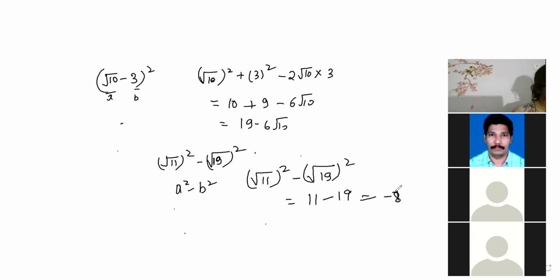Ready for next question? Correct, Vinit. Super Keshav. Question is: 2 plus root 3 whole square plus 2 minus root 3 whole square is equal to what? And your time starts now.